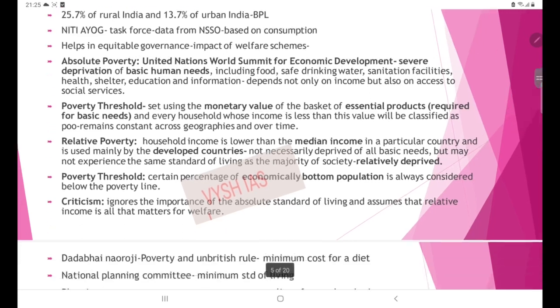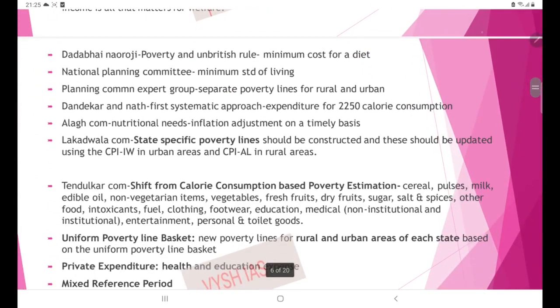Okay. Then next is the timeline approach of poverty estimation. Here you can use a timeline approach: first what happened, after that what happened; you can make a flow chart also. So first is Dadabhai Naoroji. In his book Poverty and Un-British Rule, he introduced the concept of poverty and the importance of this issue, and how it is costing our economy and the nation.